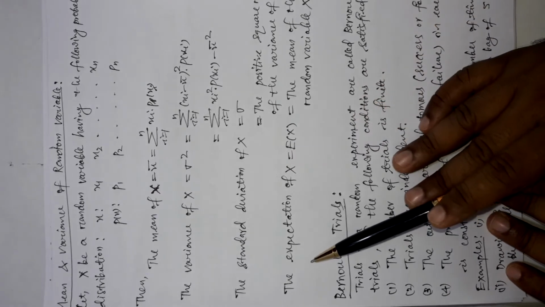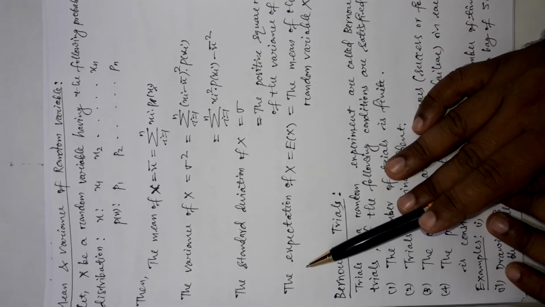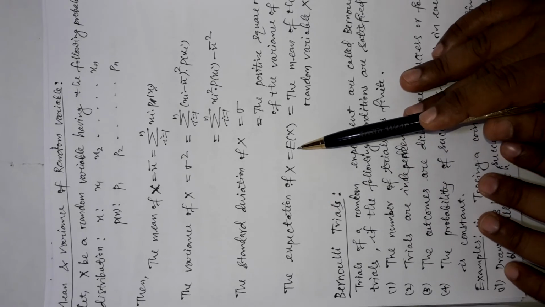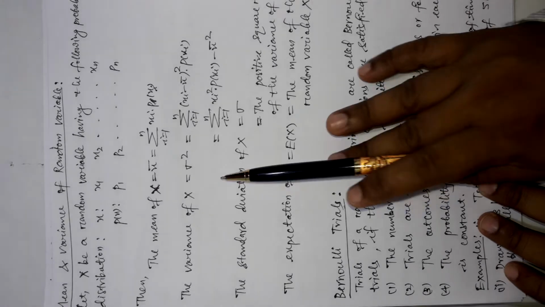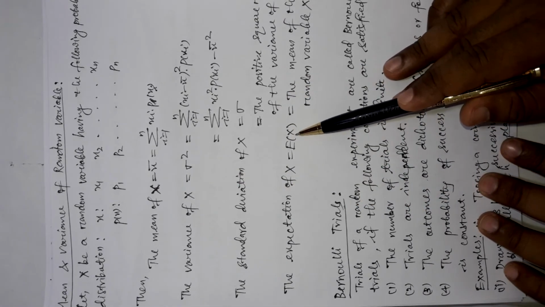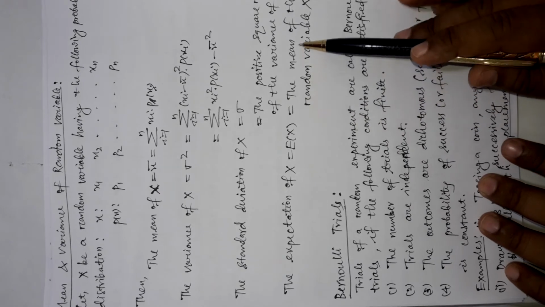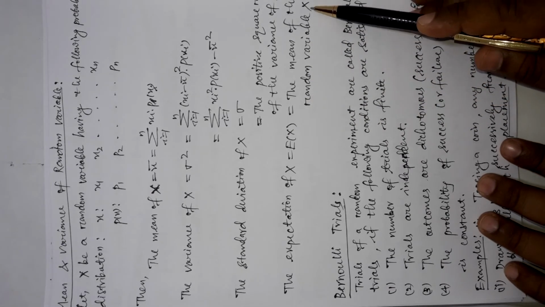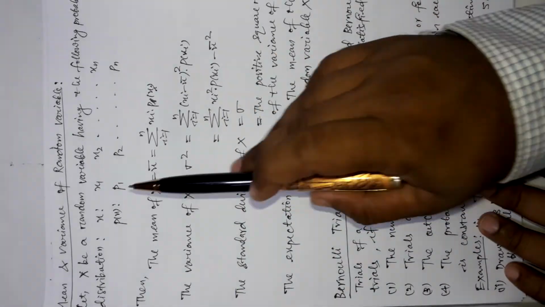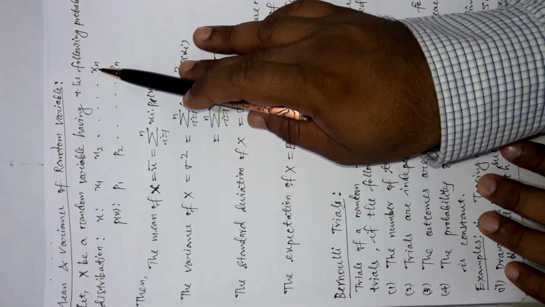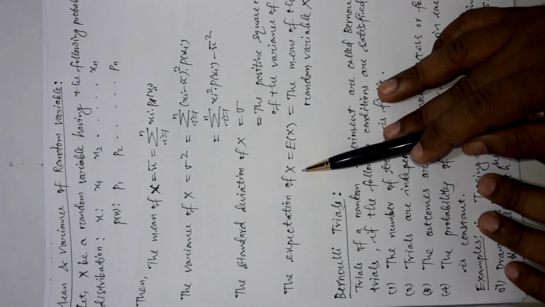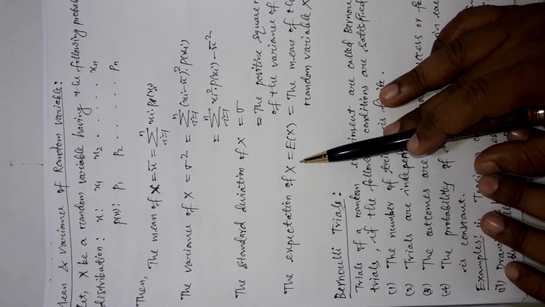Now the last term we are going to use here is the expectation of the random variable x. Expectation of the random variable x is denoted by capital E of capital X, which is nothing but the mean of the random variable x. That means you add all the values and divide by the total number of values, n, and you will get the expectation of the random variable x, which is quite easy to understand.